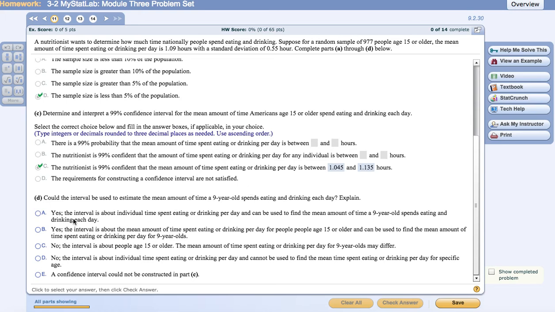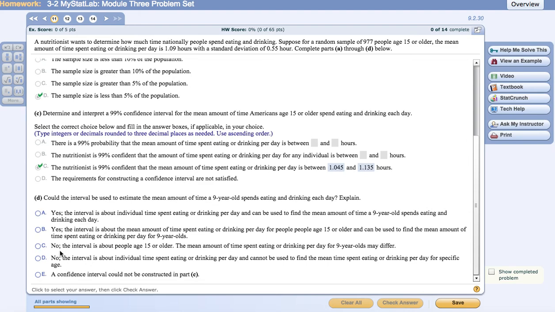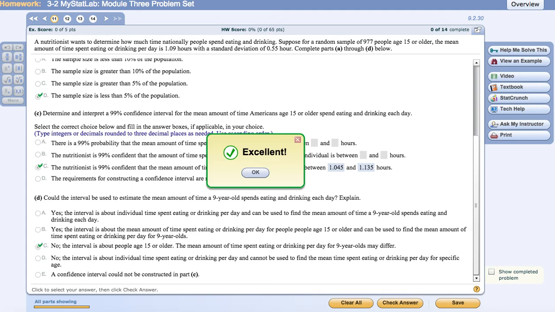And then this last one, could the interval be used to estimate the mean amount of time a 9-year-old spends eating and drinking each day? So that would be no, because it's for people that are 15 or older. So no, the interval is about people age 15 or older. The mean amount of time spent eating or drinking per day for 9-year-olds may differ. That sounds on track to me, so let's check it out.